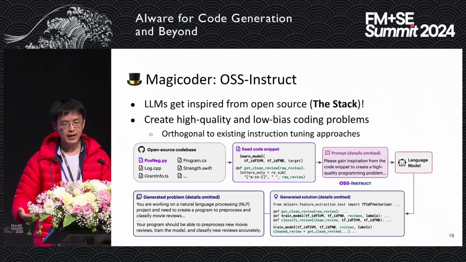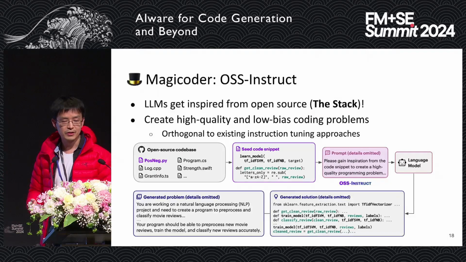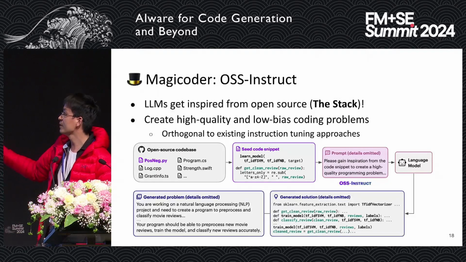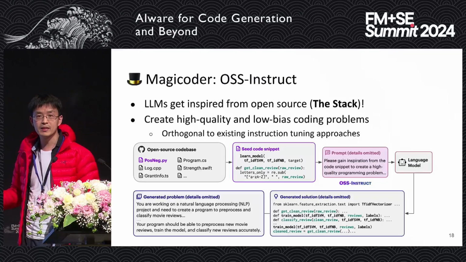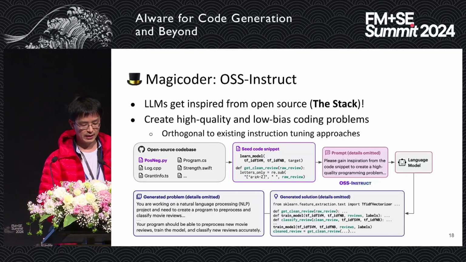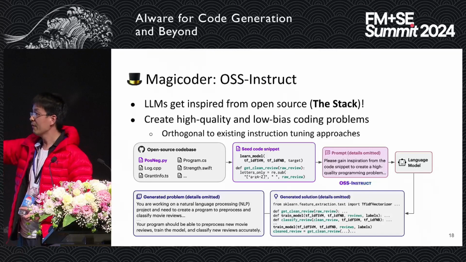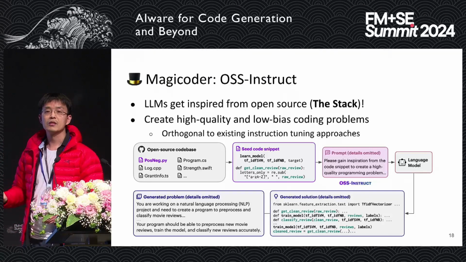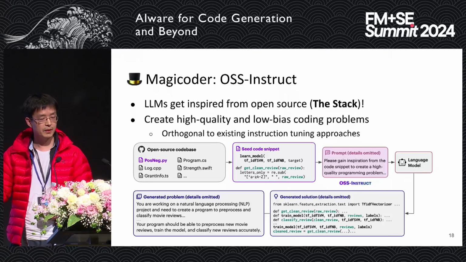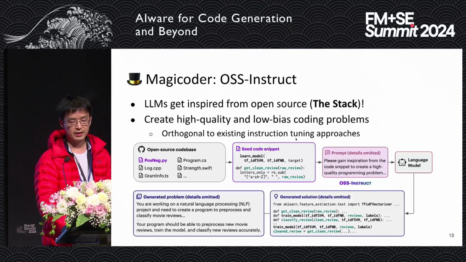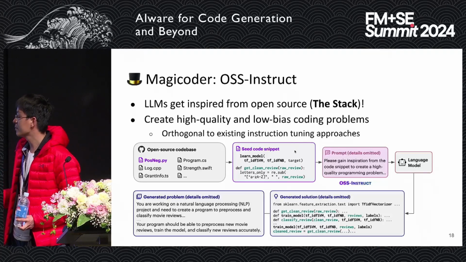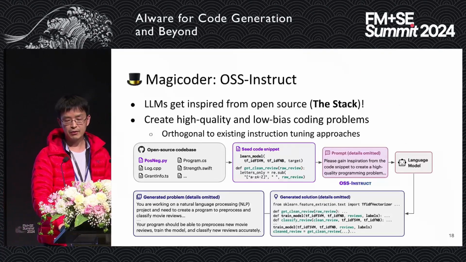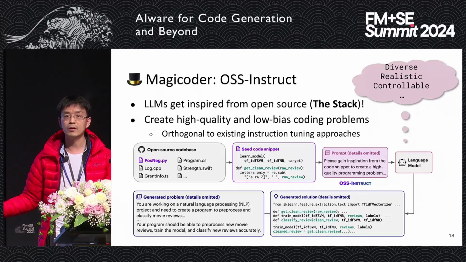On top of that, we have the Magicoder idea. We can get inspiration from open source, for example, The Stack. So what do we do? The idea is extremely simple. We have open source code snippets. We randomly get open source code snippets, and we use them as references to guide the model to create different problems. In this way, the problems are diverse, and they are realistic, and also they are controllable.